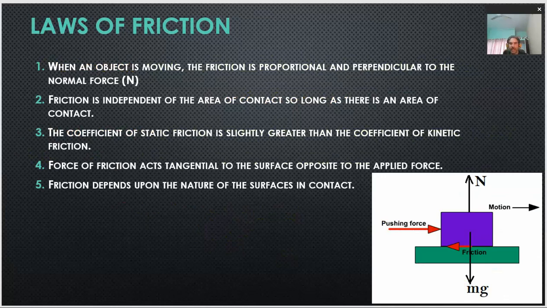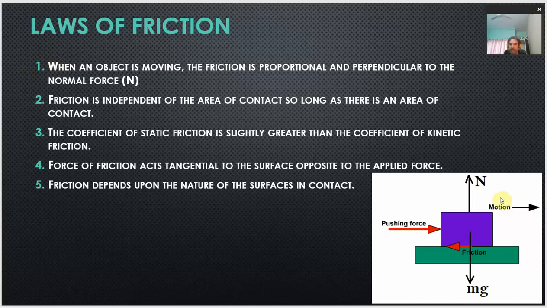Laws of friction. Whenever one object tends to slide over the surface of another object, it follows some rules, and these rules are called the laws of friction. Let us have a look at these laws of friction. The very first is that when an object is moving, that is, sliding over the surface of another object, the frictional force acting is proportional and perpendicular to the normal reaction.